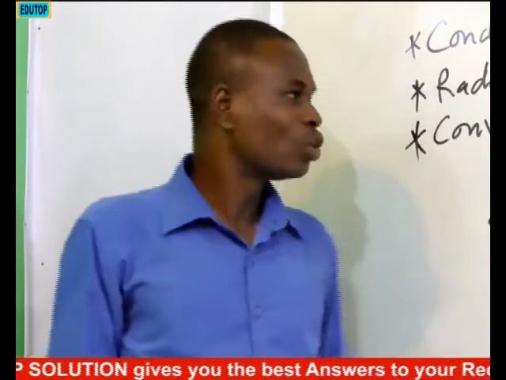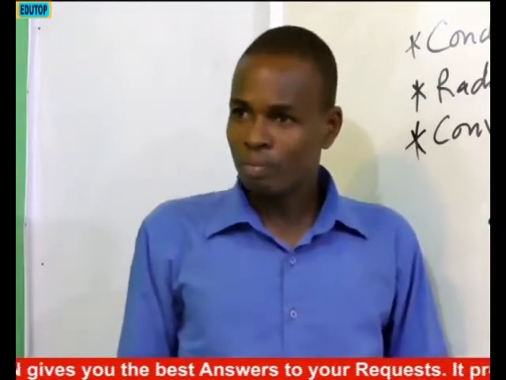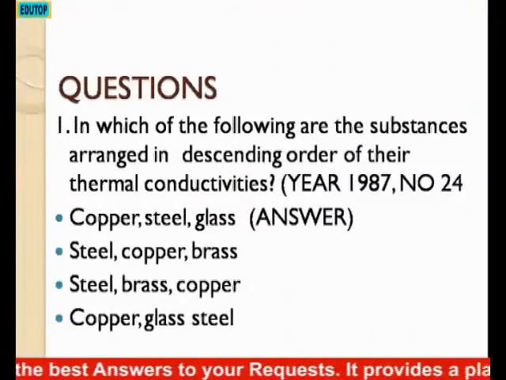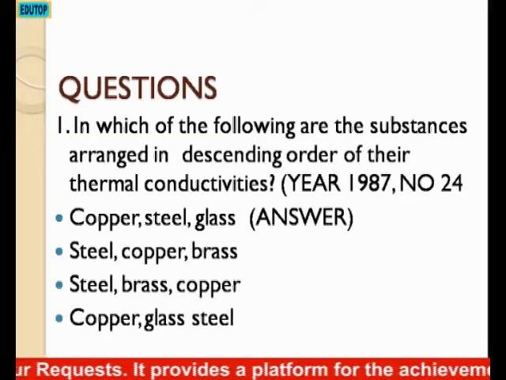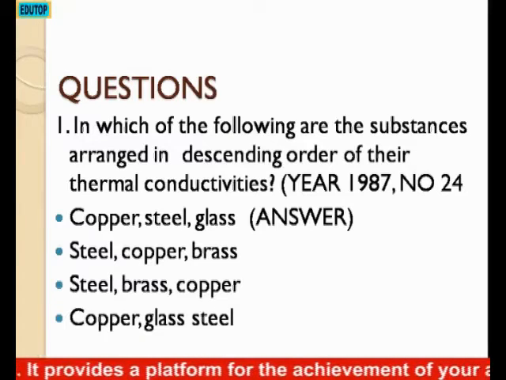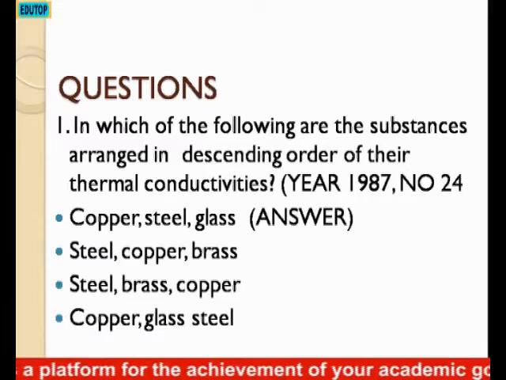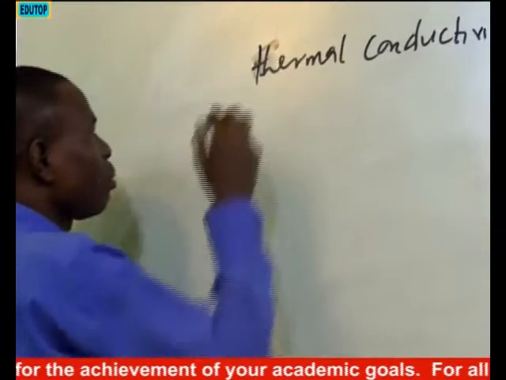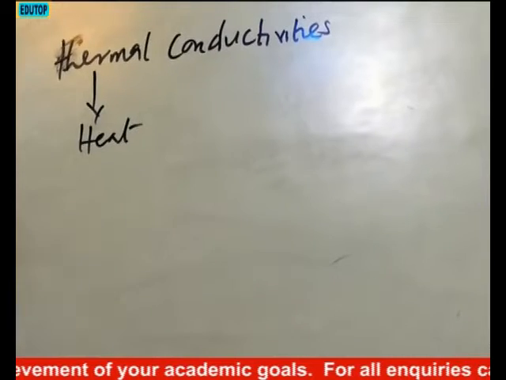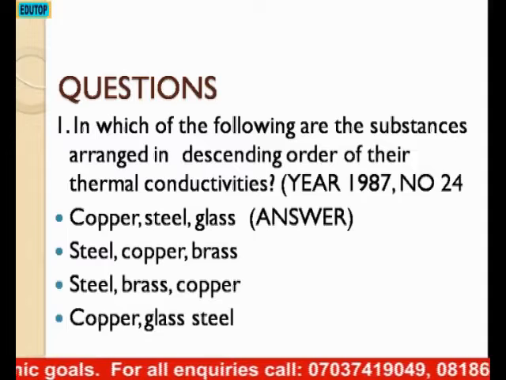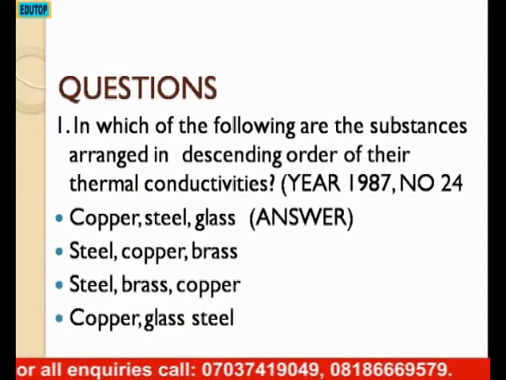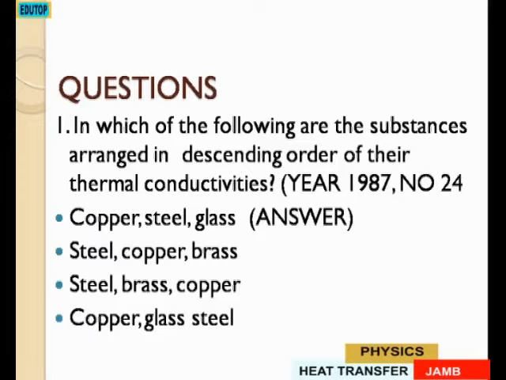That's that. I want us to quickly consider the following question. Question number 1 says, in which of the following are the substances arranged in descending order of their thermal conductivity? Thermal conductivity. Thermal is heat. Another word for thermal is heat. Okay? We are given some substances. We have copper, we have steel, we have glass. 3 substances. Okay? These are the 3 substances.